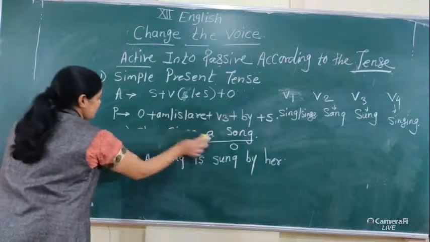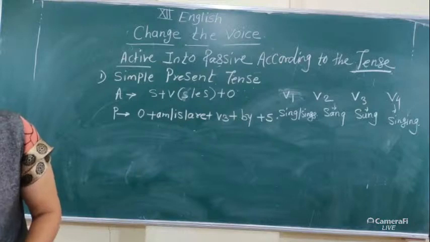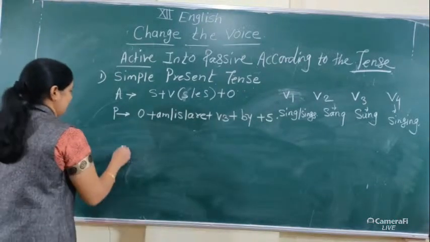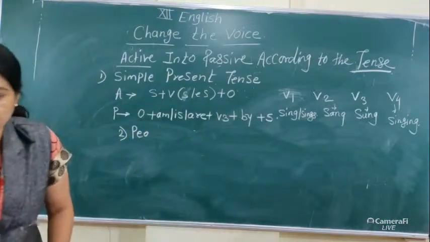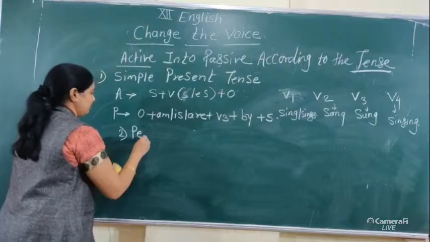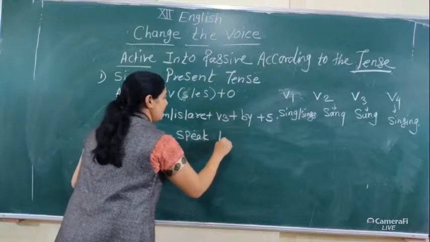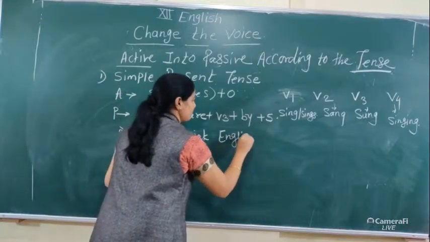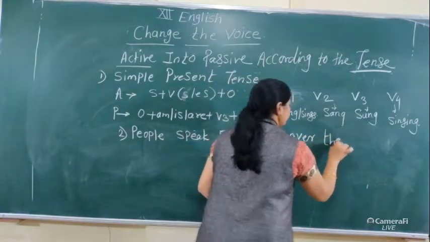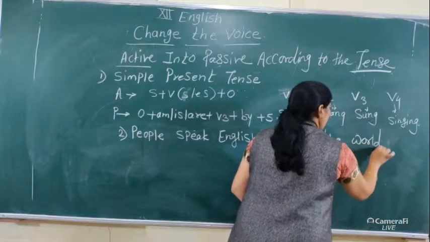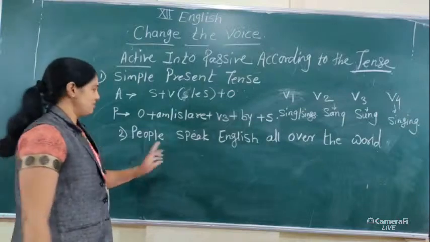Now the second sentence: people speak English all over the world. This sentence is in active voice.